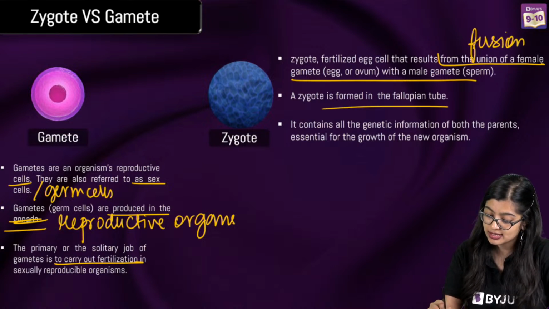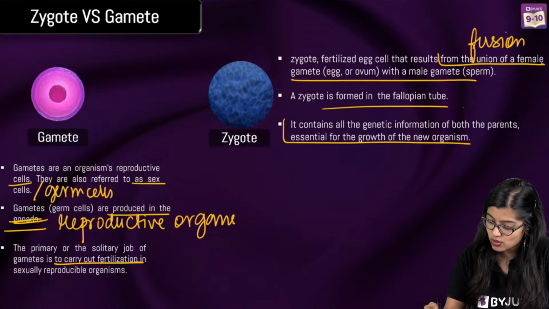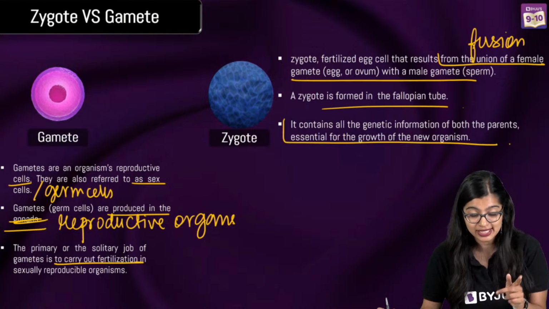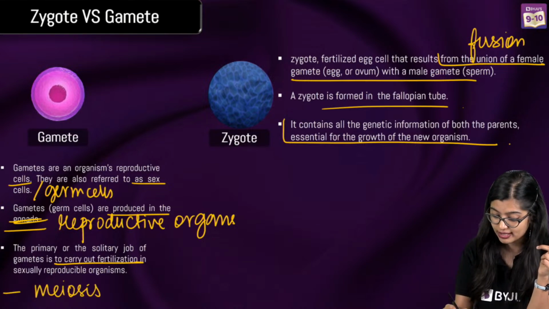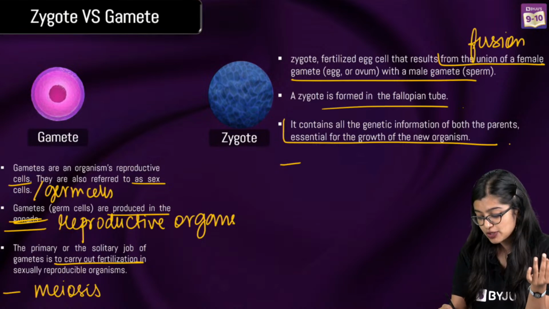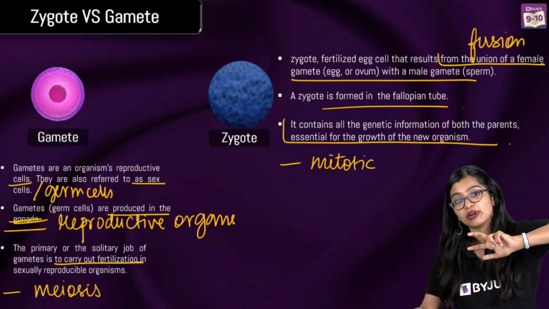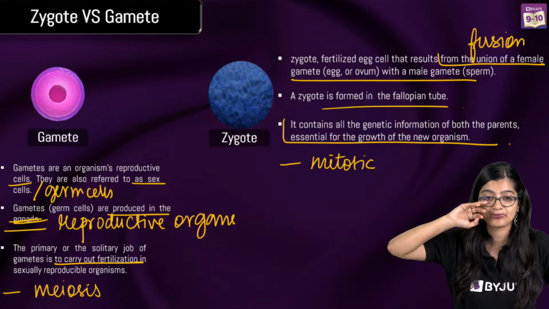We know that this is formed in the fallopian tube in the case of humans. And this has all the information from both males as well as females. Another point we can write down, gametes are formed by meiotic division. Zygote develops using mitotic division. So don't just say meiosis, mitosis, okay? You have to say gametes are formed, zygote will develop. So you need to write this down.